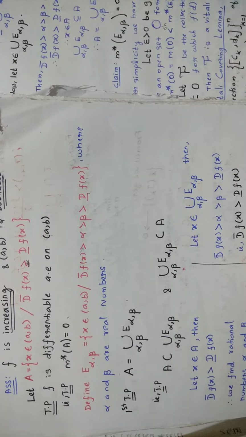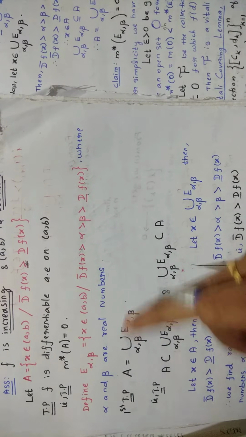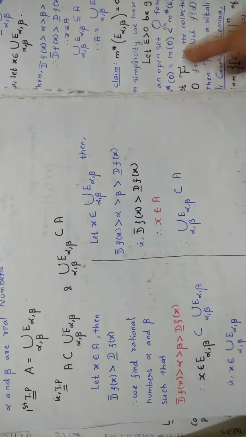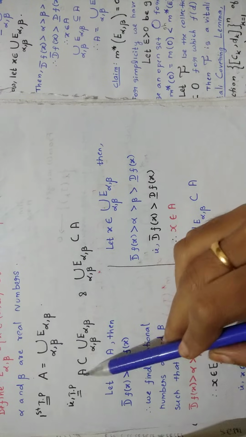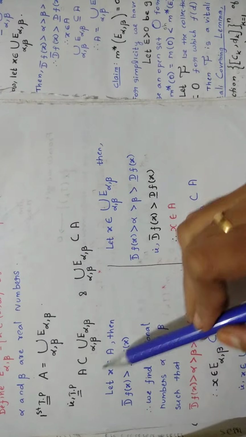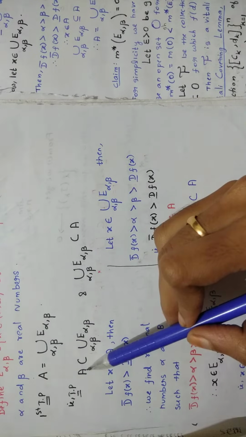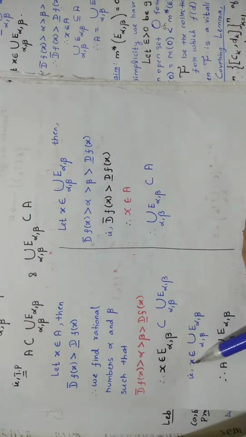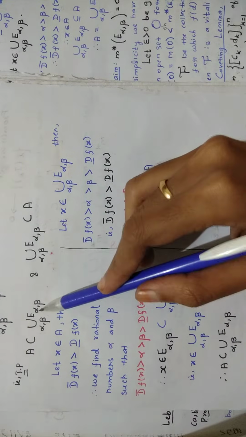To prove that, what you usually do is show A is contained in this and this is contained in A. This is what we prove normally. So like that you are doing now. First, to prove A is contained in the union, to prove this, you take an element from A, and at the end you will say that the same element is present in here.